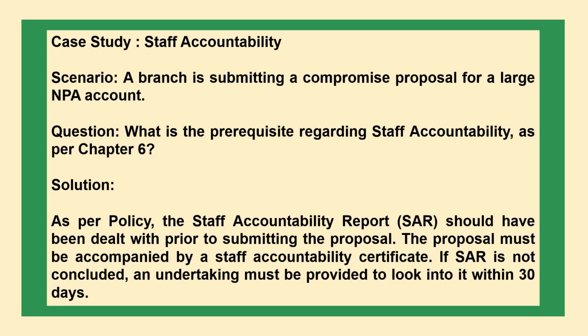The next case study is staff accountability scenario. A branch is submitting a compromised proposal for a large NPA account. Question: what is the prerequisite regarding staff accountability as per Chapter 6? Solution: as per policy, the staff accountability report (SAR) should have been dealt with prior to submitting the proposal. The proposal must be accompanied by a staff accountability certificate. If SAR is not concluded, an undertaking must be provided to look into it within 30 days.